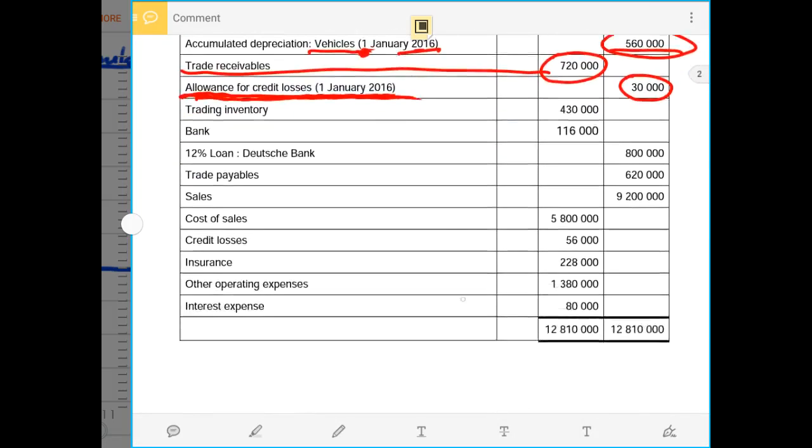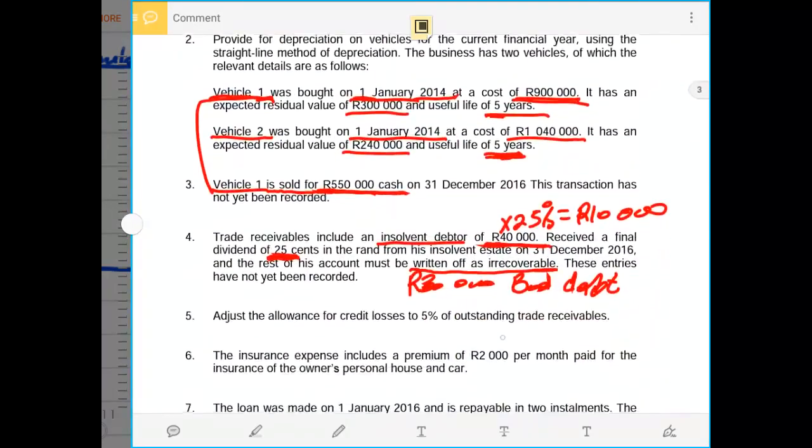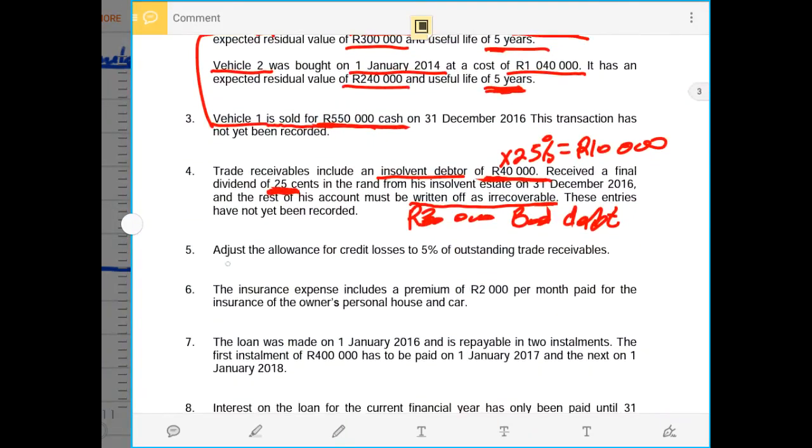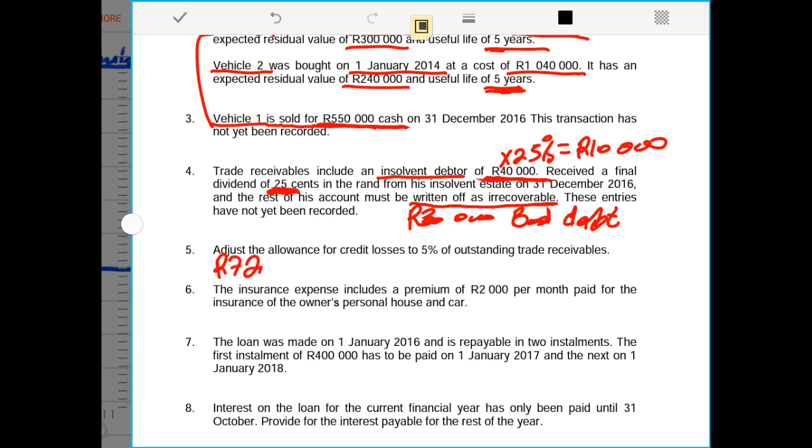Therefore, now we have to say 720,000 rands. We subtract the amount of 40,000 rands of the debtor that was declared insolvent. Then we have to say 720,000 rands minus 40,000 rands. That will give us an amount of 680,000 rands. And we have to multiply this by 5%.